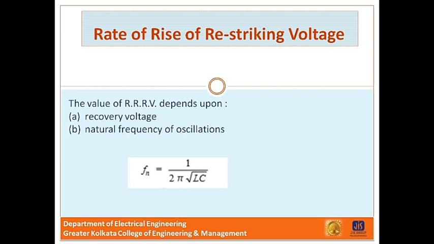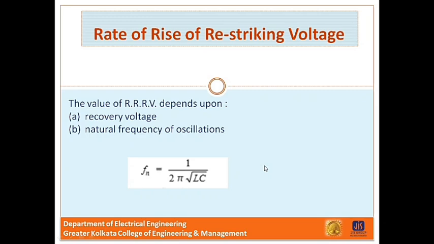If RRRV is greater than the rate of rise of dielectric strength between the contacts, the arc will restrike. However, the arc will fail to restrike if RRRV is less than the rate of increase of the dielectric strength between the contacts. So the RRRV value depends upon recovery voltage and natural frequency of oscillation.